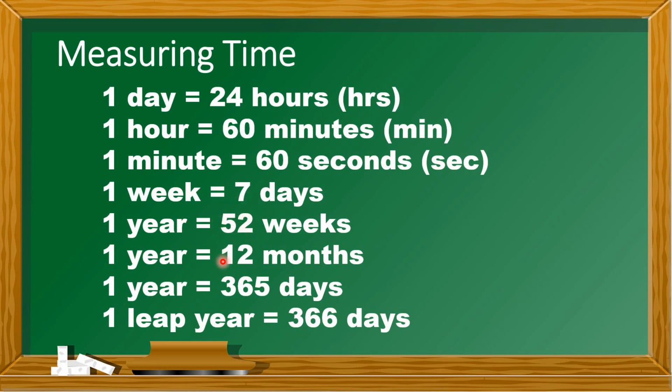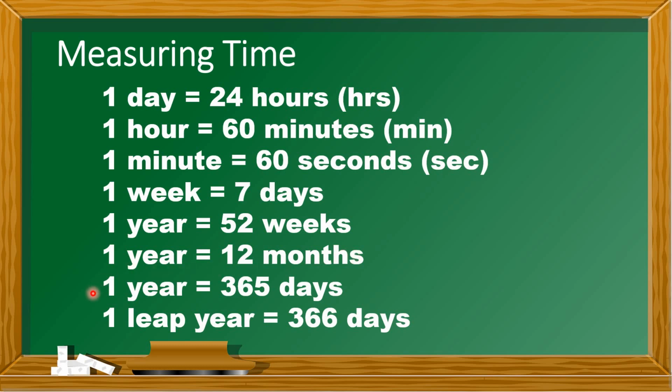Next one is we have 1 year is equal to 12 months. Of course, what are the months of the year? Familiar na tayo niyan kasi nakikita natin sa mga calendars natin. We have January, February, March, April, May, June, July, August, September, October, November, December. So all in all, 12 months in 1 year.